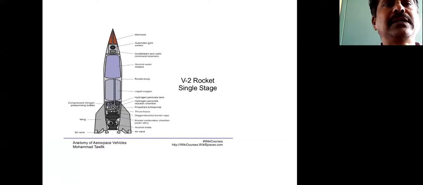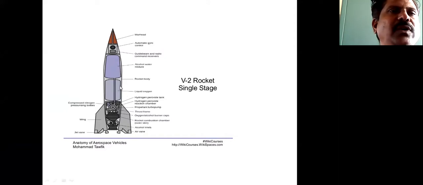This is a simple diagram which indicates a single stage rocket. Inside it we have a fuel chamber, and satellites are situated inside the rocket. The rocket is a vehicle used to place satellites in a particular orbit, so for that purpose we are using this rocket.